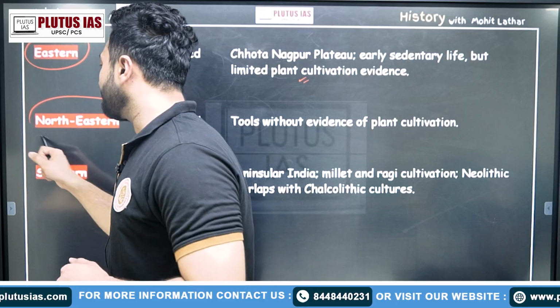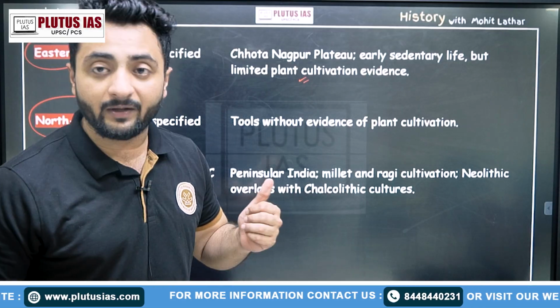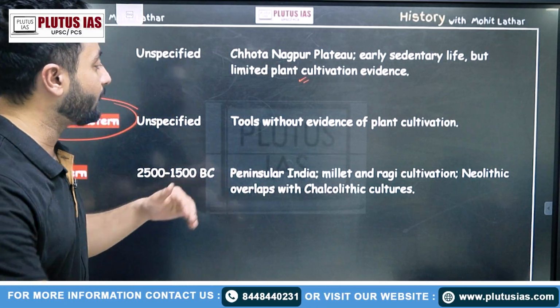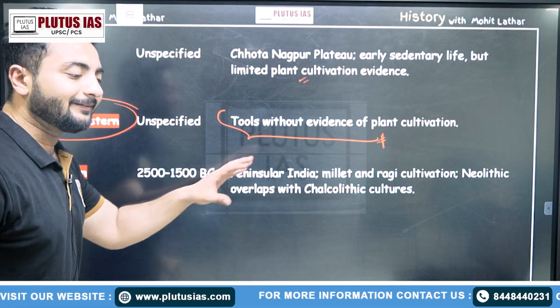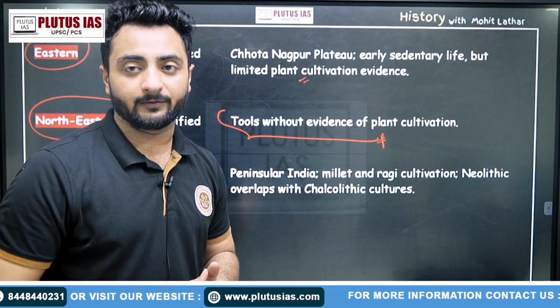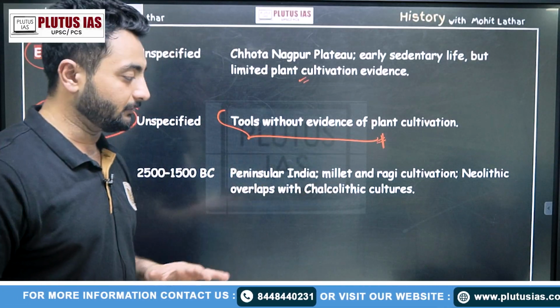In the northeastern part, in the state of Assam, we find a site, Jhuli Harding. That is a Neolithic site and very important because we find tools without evidence of plant cultivation. This gives us an idea of how regions were evolving at different phases, at different paces. The phases were different in different regions.